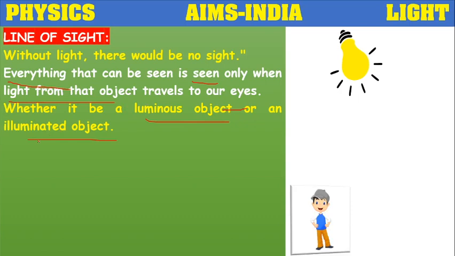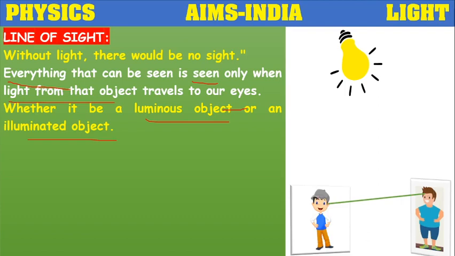So one boy is there, he wants to see his friend in the same classroom. So he wants to see his head. So what he will do? He has to see, his line of sight to be towards his head.